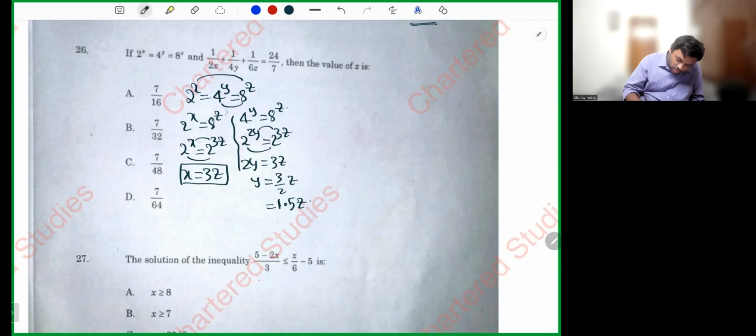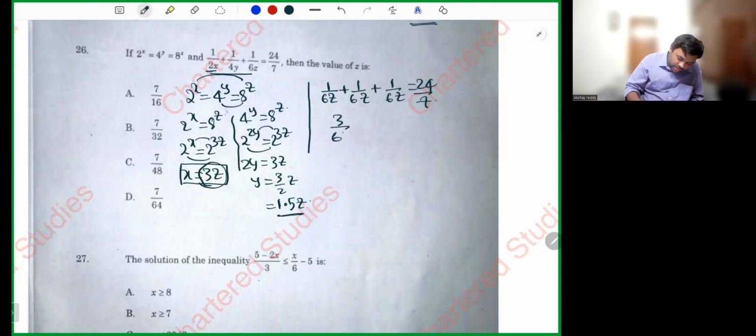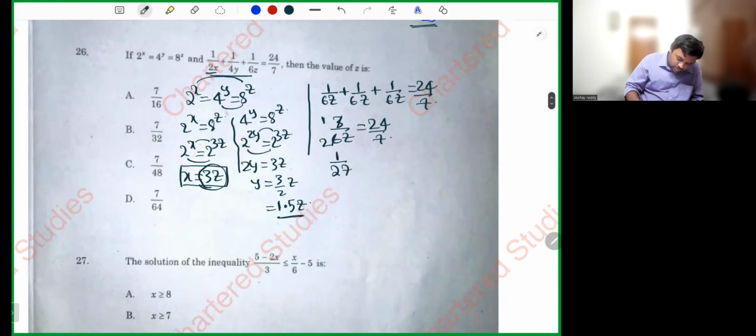Okay. Now, if you see, my dear friends, the expression is 1 by 2x. What is x? 3z. 3z into 2 is 6z. Plus 1 by 4y. 4 into 1.5, it is 6. 6z. Plus 1 by 6z is equal to 24 by 7. So 3 by 6z is equal to 24 by 7. 3 ones are 3, 3 twos are 6. So 1 by 2z is equal to 24 by 7.